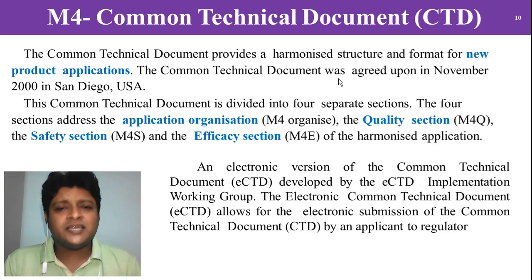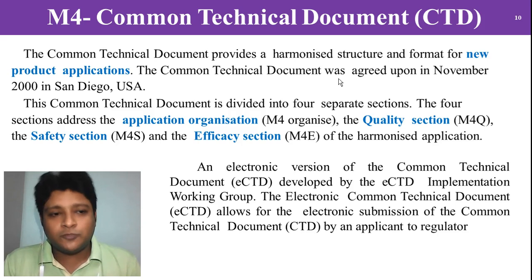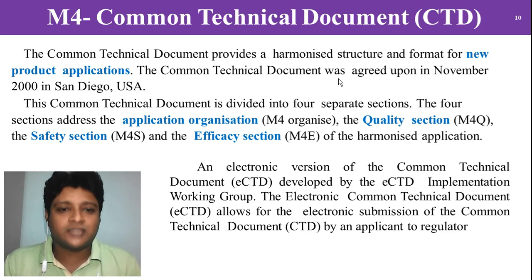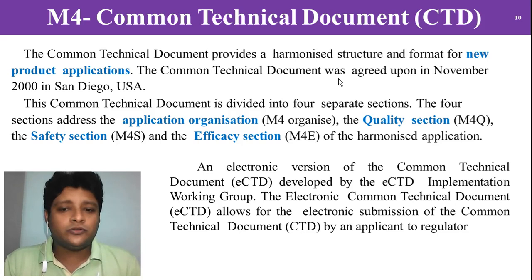So here what it is telling, this CTD document was agreed by the USA in the year 2000, and the CTD is divided into 4 separate sections. The first section is application organization, the second section is the quality section of the product, the third section is the safety section for the product, and the fourth one is the efficacy section of the product. As we already know, quality, safety and efficacy. Quality means how we can build in the best quality of the product. Safety means how it is safe, like in vitro and in vivo studies, and efficacy means the clinical trial studies.